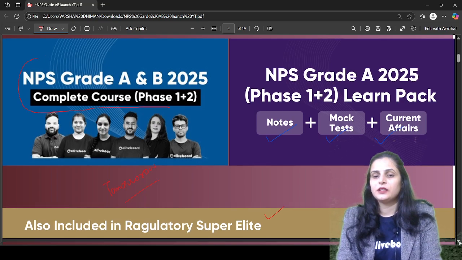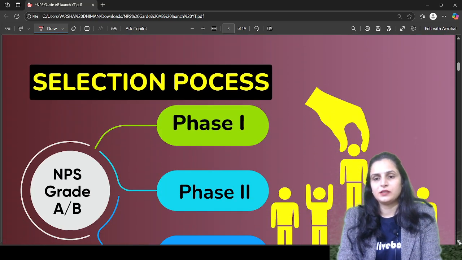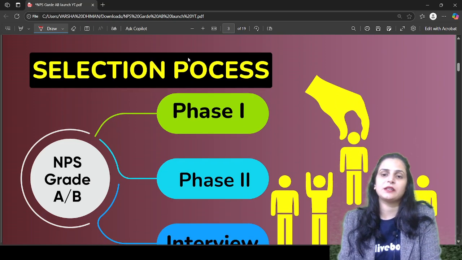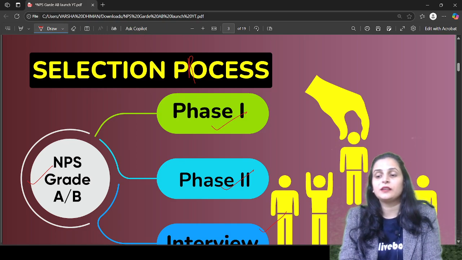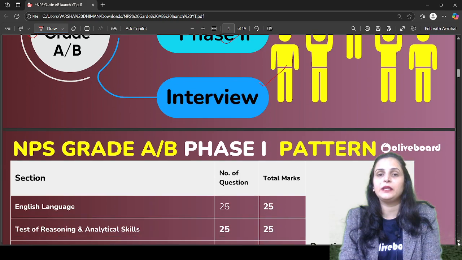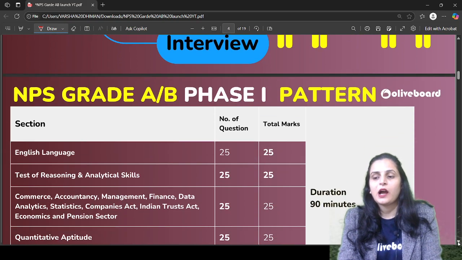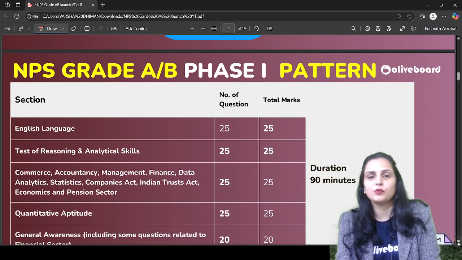So let's further discuss the selection process. In this specific exam, the selection process will have three phases: phase 1, phase 2, and the interview, right? The Grade A and Grade B positions will be covered by this selection process. Now, the very important thing you should know is what the syllabus would be and how you have to approach your phase 1 preparation.